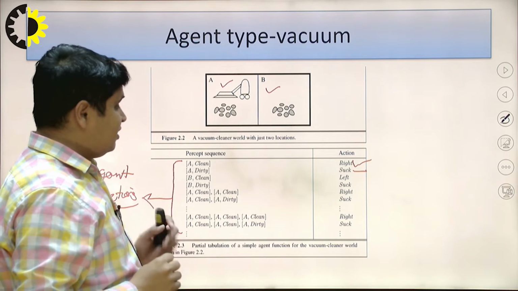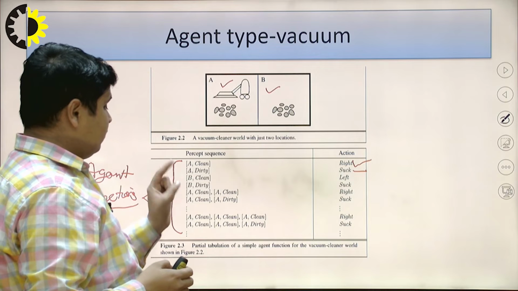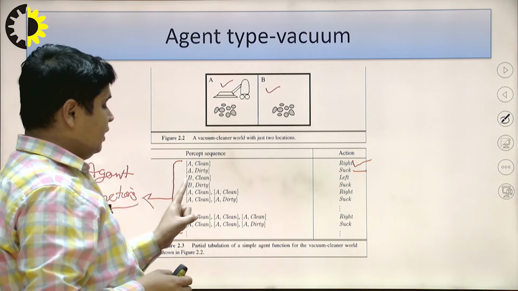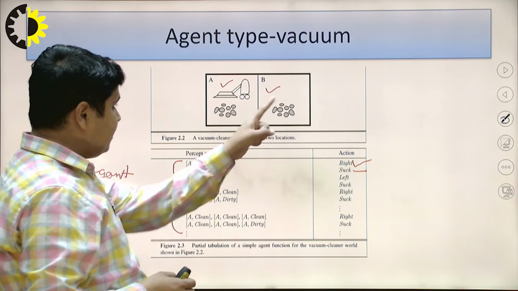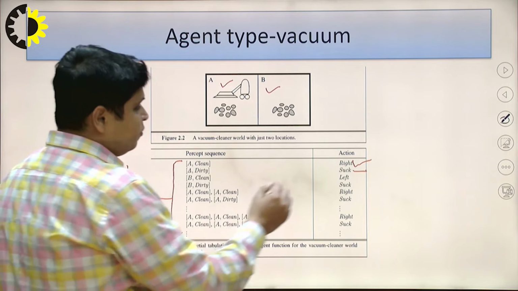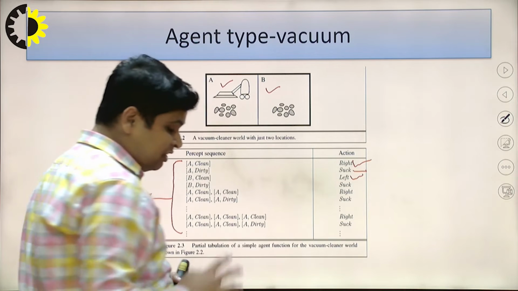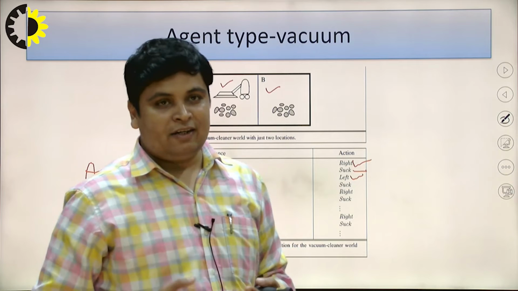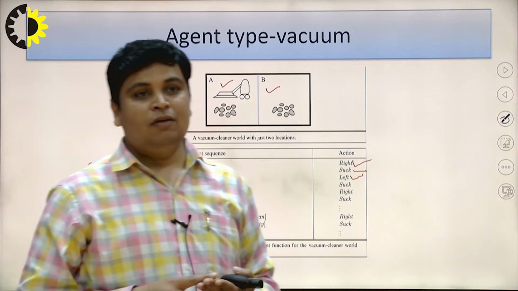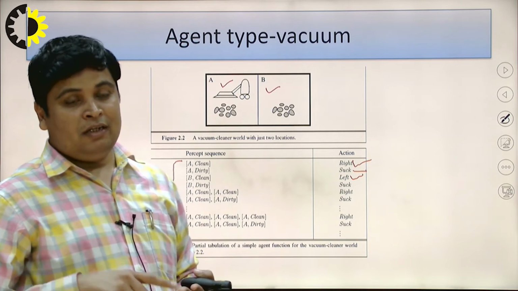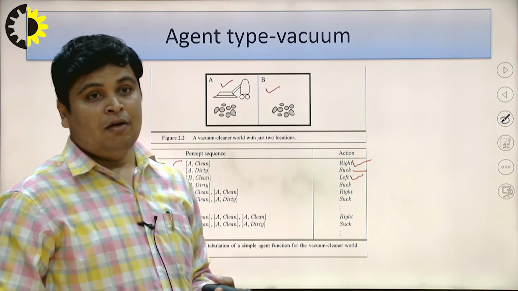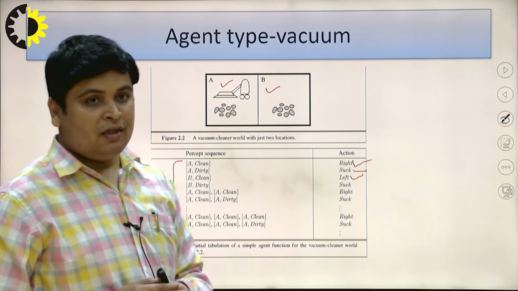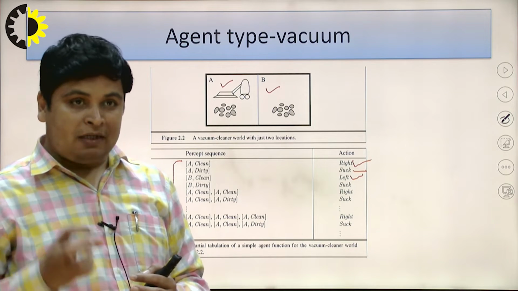Similarly, if the vacuum cleaner is at location B and senses that the area is clean, it should move in the left direction. So it moves in both directions. Either it finds the area clean, and it moves to a different location, or if it finds dirt, it sucks.